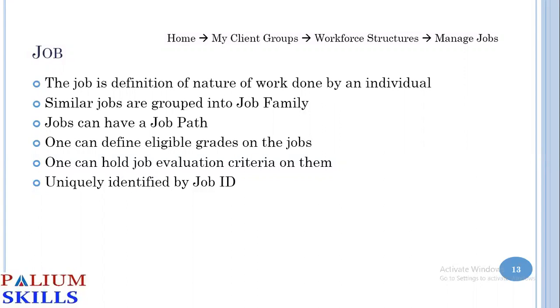You can define eligible grades on the job so that when you choose a particular job, only the eligible grades appear for you to assign to that employee. You can also do a job evaluation. Have you heard of Hay evaluation? No. Hay evaluation is a way of evaluating jobs. They assign a particular score against those jobs. And then we uniquely identify each job by a job ID.